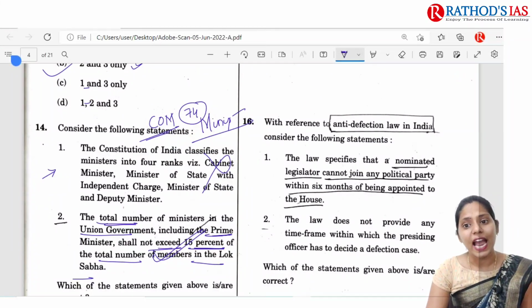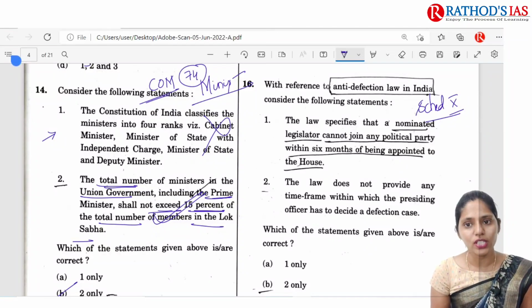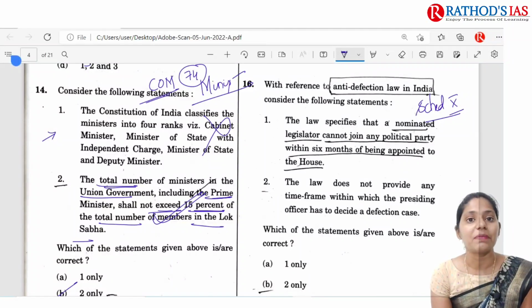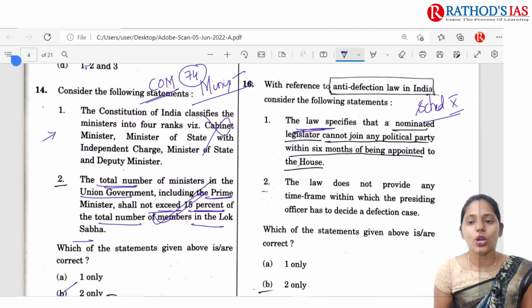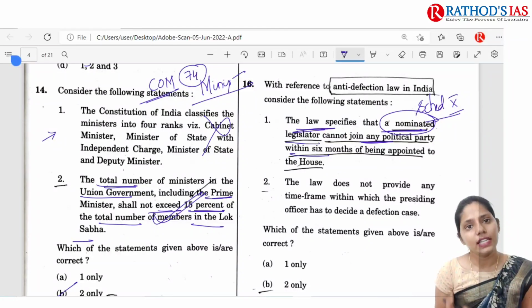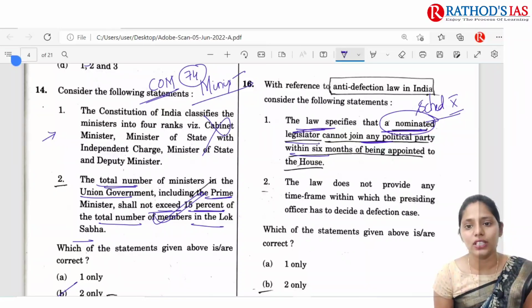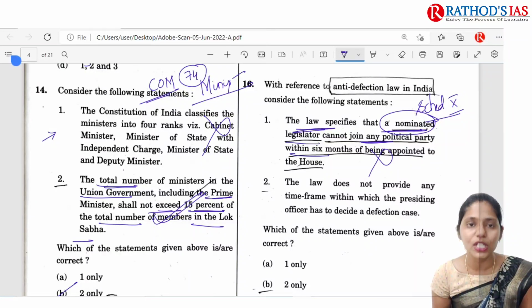And the next question is regarding the anti-defection law. This year the anti-defection law is seen highly in the news. Schedule 10 of the Indian Constitution mainly talks about the anti-defection law, and we discussed it a number of times in our Hindu analysis. The first statement here is, the law specifies a nominated legislator cannot join any political party within 6 months. Actually a nominated legislator can join any political party within 6 months, and he can't join after 6 months. So this first statement is absolutely incorrect.